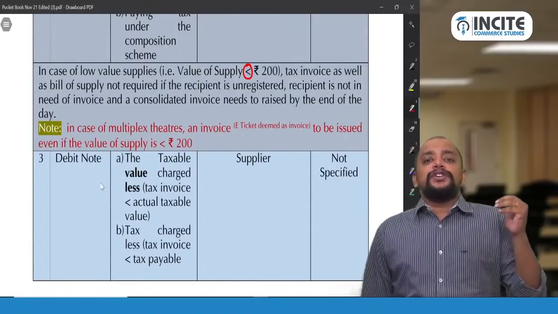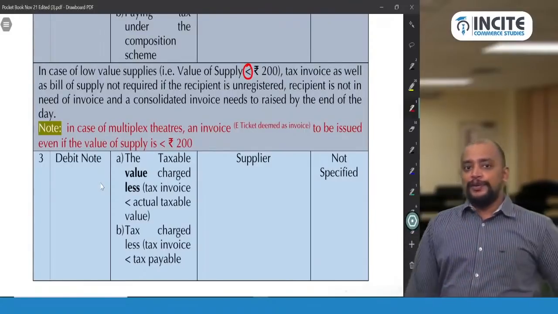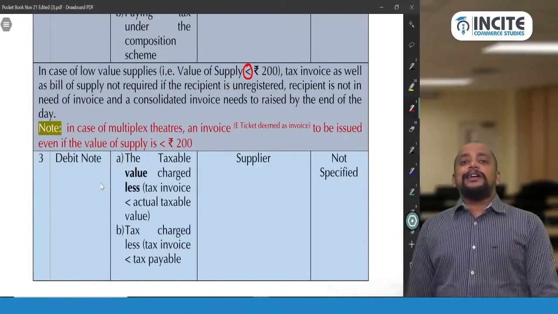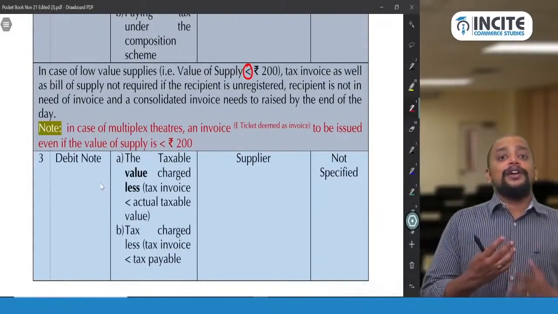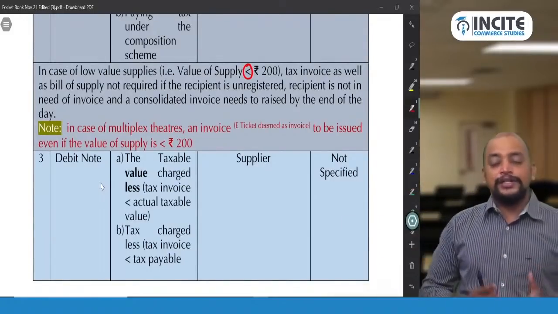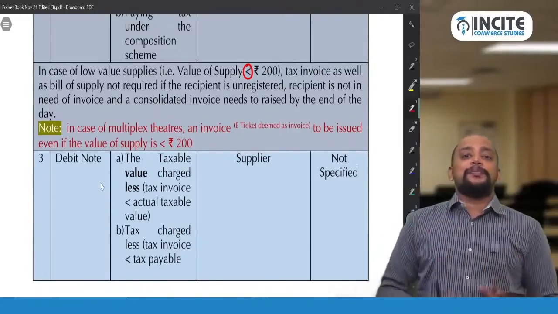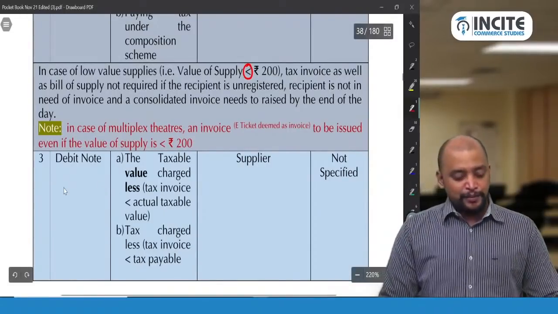And when will this provision be applicable, B2B or B2C? Only in case of B2C, not in case of B2B. The second condition is that the recipient does not require a tax invoice. The third condition is that a consolidated tax invoice should be prepared at the end of the day, not for issuing the tax invoice, just for accounting purposes. That is the low value supply related point.